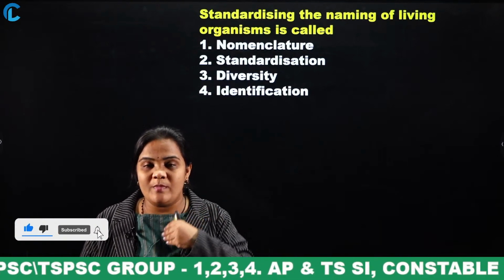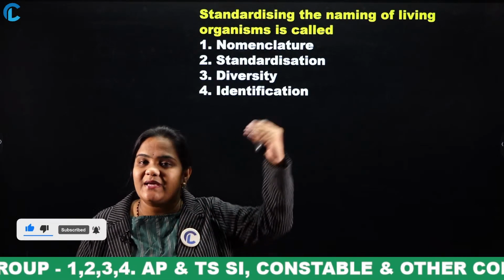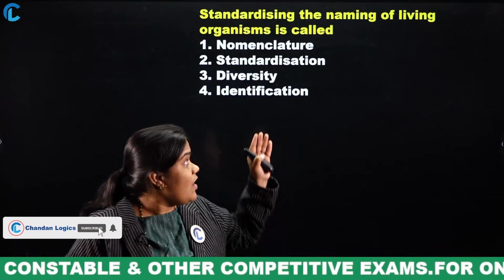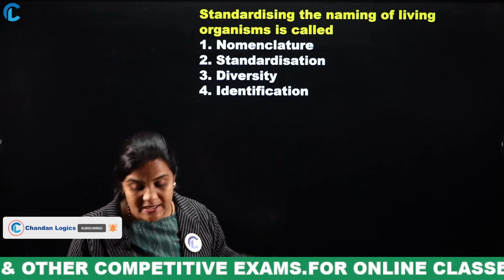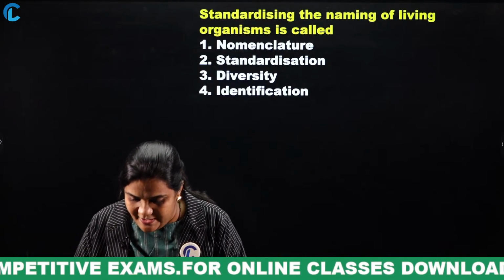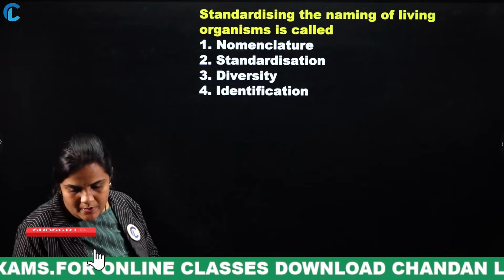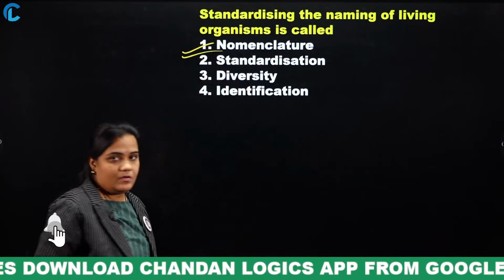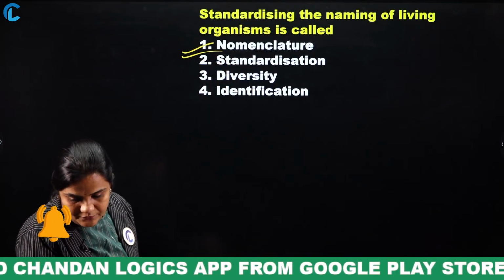We call human beings in India, and we call human beings in the USA also. So, what is the standardizing of the naming of living organisms called? Yes, very good. The answer for this question is nomenclature. Very good, all of you.